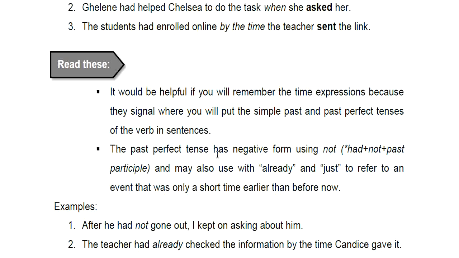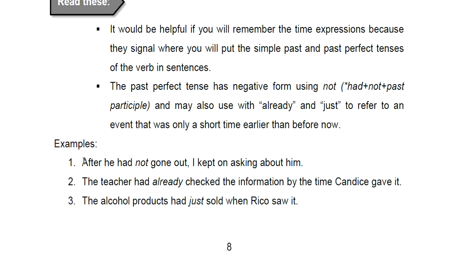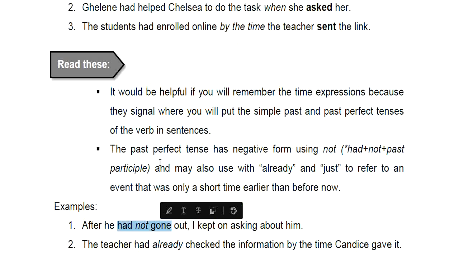The past perfect tense has negative form using not. So if you want to use not, this will be the format: had plus not plus past participle. For example, had not received. Okay? And may also use with already and just to refer to an event that was only a short time earlier than before now. So we have here an example. After he had not gone out I kept on asking about him. So we have here the negative past participle. Okay? Past perfect tense, sorry.